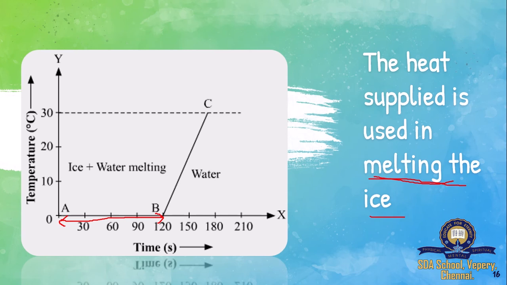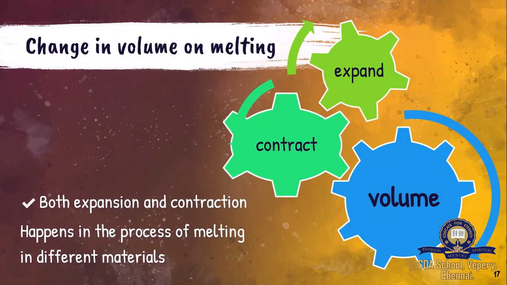So this is one thing in the melting process which you were not aware of. You have learned something new about melting. You know what melting is: solid to liquid when you heat. But the temperature remains constant for a long time and then increases. Why? You keep on heating but the temperature is constant. Because that heat is used for the process of melting. So what are the other effects? Change in volume on melting. What will happen when you melt?